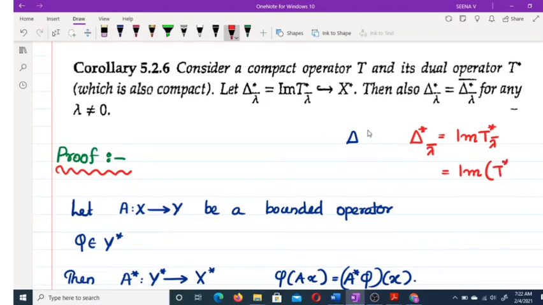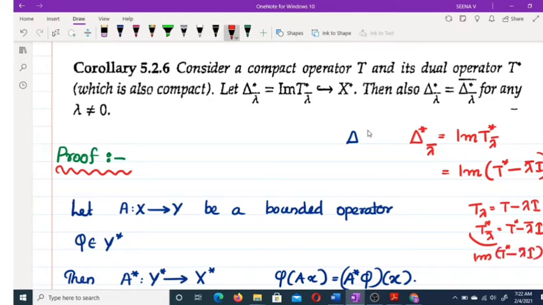This is T star minus lambda conjugate I. We have T lambda is equal to T minus lambda I. T star lambda conjugate means T star minus lambda conjugate I. So we are denoting the image of this operator T star minus lambda conjugate I as delta star lambda conjugate, or delta lambda conjugate star, anything. Okay.